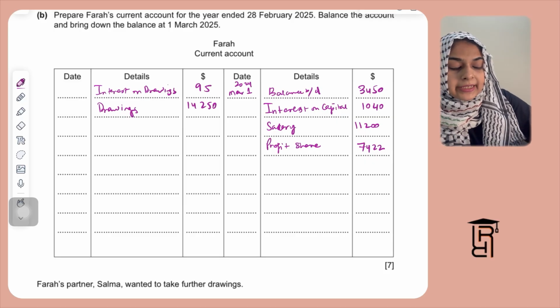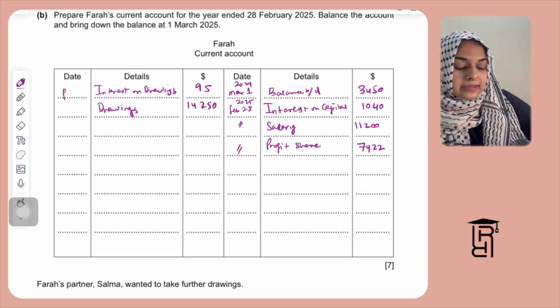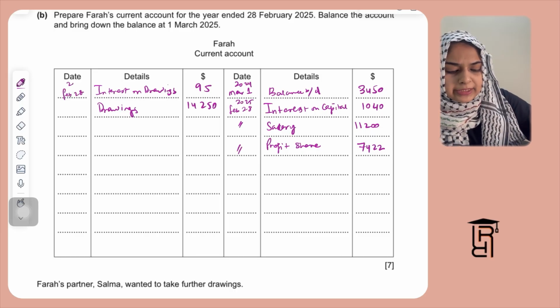The date for these obviously is going to be the last date, right? So this is going to be February 28, 2025. All of these are last dates. I'm going to write here February 28, 2025.